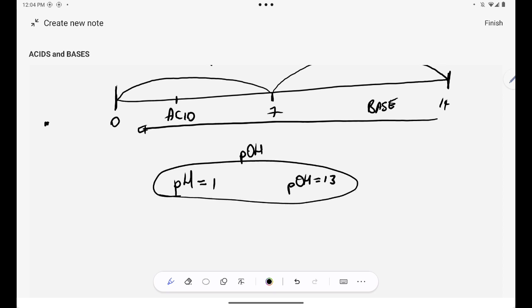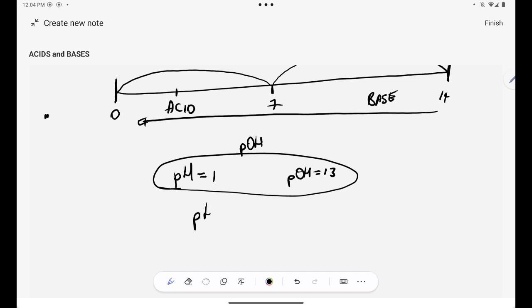Where do I get this from? I know that whenever I add pH plus pOH, I will get 14, because the scale goes from 0 to 14. Are you together? So if the pH of my solution is 1, it simply means the pOH has to be 13. If the pH of my solution is 12, that means the pOH of the solution has to be 2. Are you together?